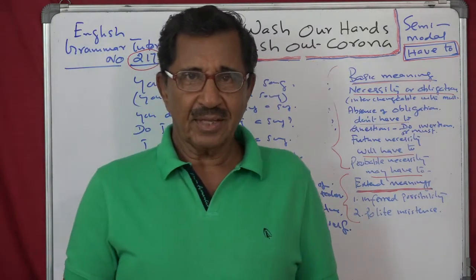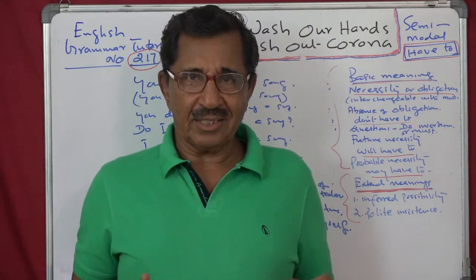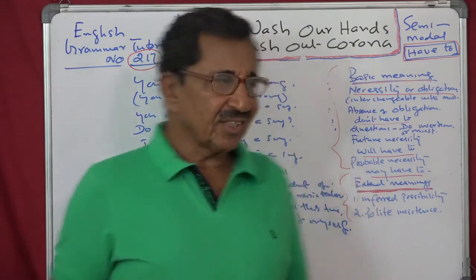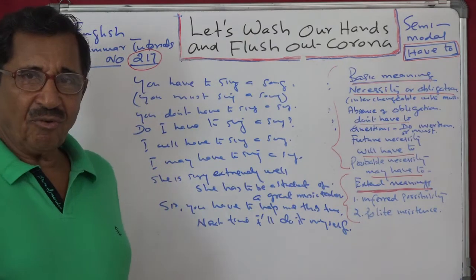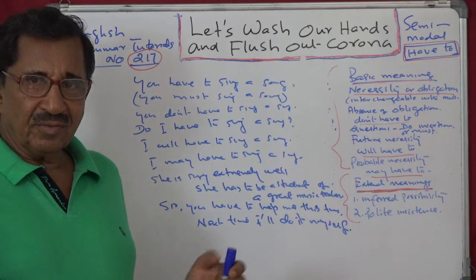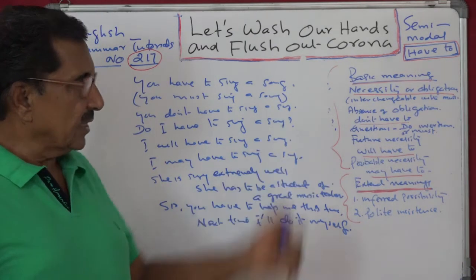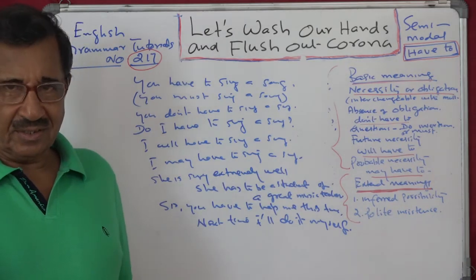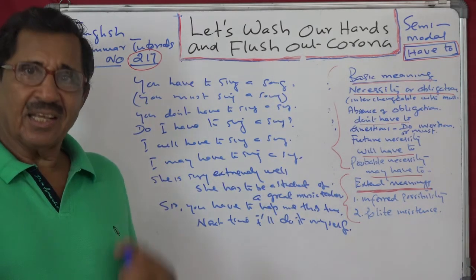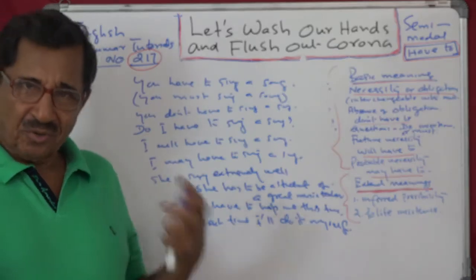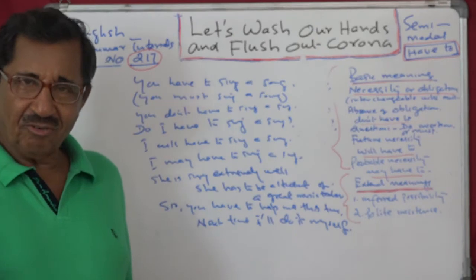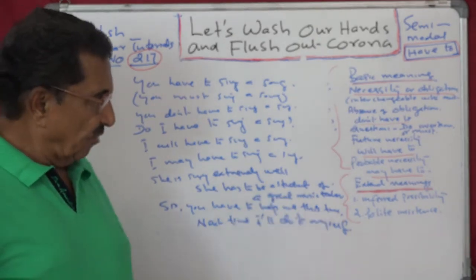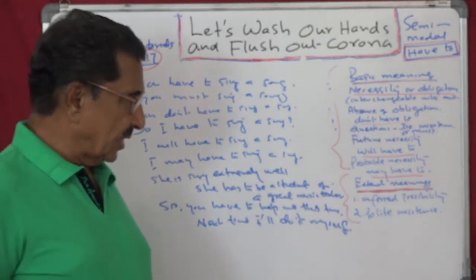Next time I will do it by myself, without you. So these are sentences that will illustrate the meanings of have to, which has the basic meaning, necessity or obligation. Again, future necessity, probable necessity, questions, absence of necessity, and extended meanings, inferred possibility and polite insistence.